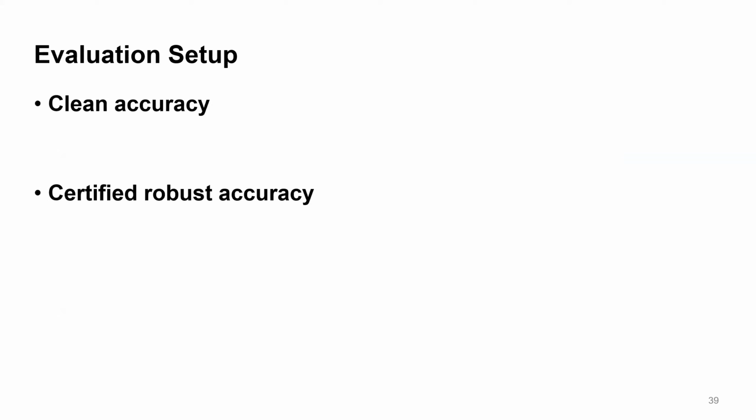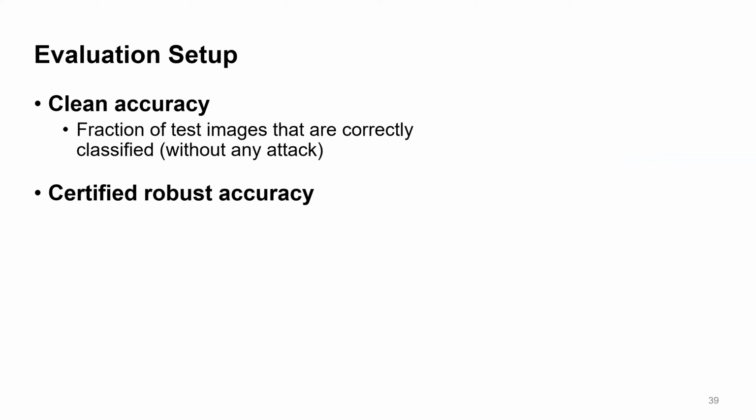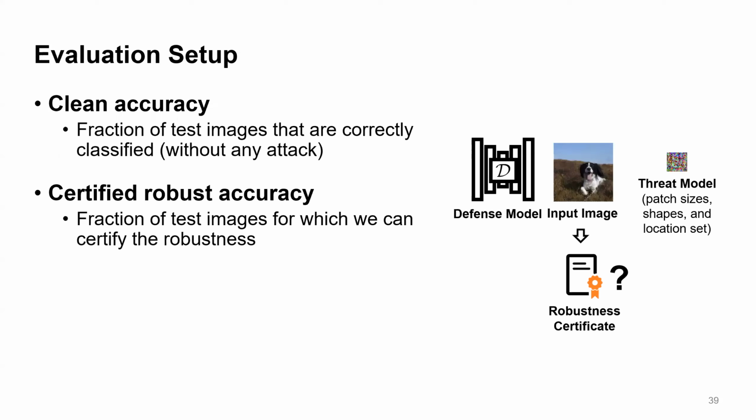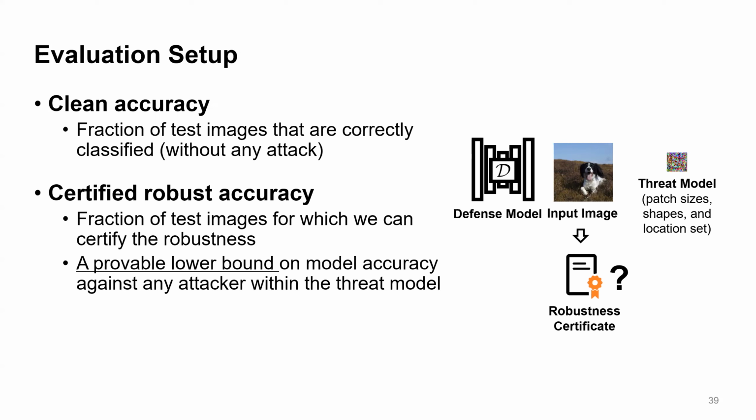Now we can discuss the experiment and evaluation. We focus on 2 metrics, clean accuracy and certified robust accuracy. Clean accuracy is the fraction of test images that can be correctly classified when there is no attack. Certified robust accuracy is the fraction of test images for which we can certify the robustness. Recall the pipeline of robustness certification here. We note that this certified robust accuracy is a provable lower bound on model accuracy against any future attack within the threat model, because we have analyzed the worst case attack.